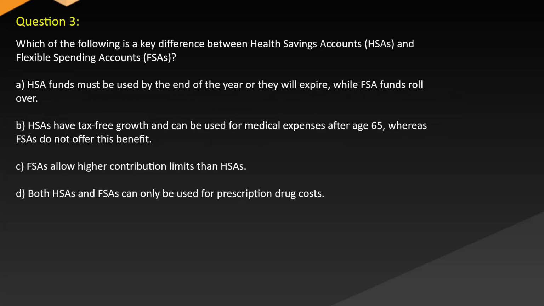Question 3. Which of the following is a key difference between health savings accounts (HSAs) and flexible spending accounts (FSAs)? A. HSA funds must be used by the end of the year or they will expire, while FSA funds roll over. B. HSAs have tax-free growth and can be used for medical expenses after age 65, whereas FSAs do not offer this benefit. C. FSAs allow higher contribution limits than HSAs. D. Both HSAs and FSAs can only be used for prescription drug costs.